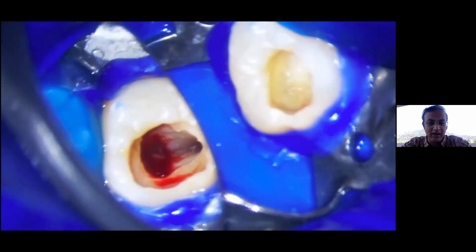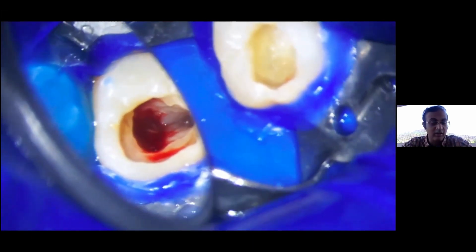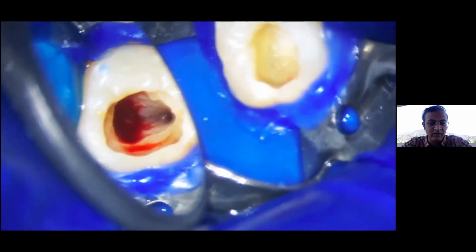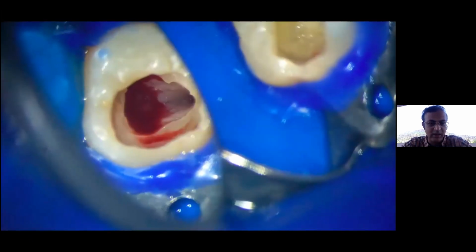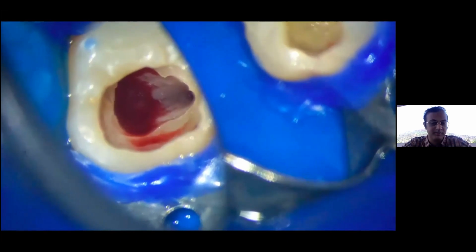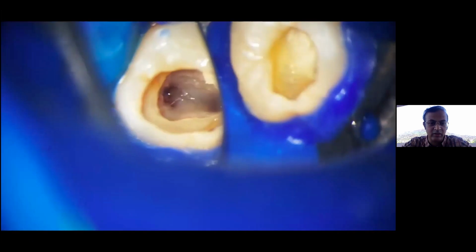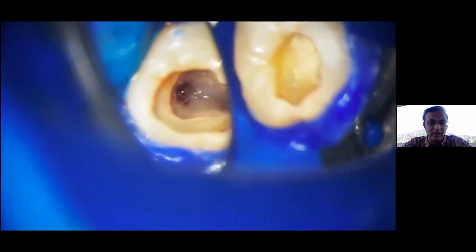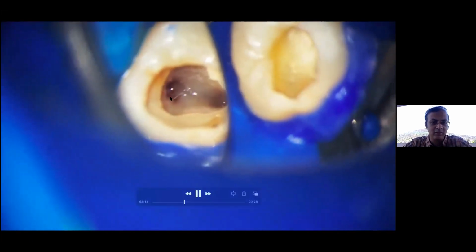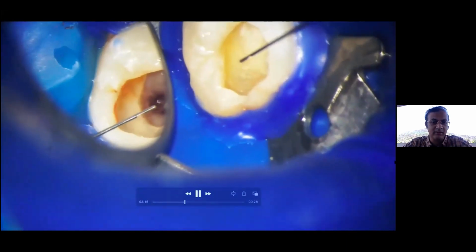Wow. Did you notice that the mesial canal was C-shaped over here? So the mesial canal was not only curved, but it had a C-shaped curvature, C-shaped anatomy. So let me just remove this bleeding happening from the mesial canal, and then you will be able to see it. So the other canal which doesn't have bleeding is the distal canal right now over here. And you can clearly see the C-shaped anatomy, right?